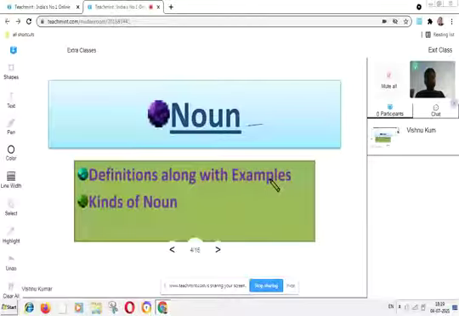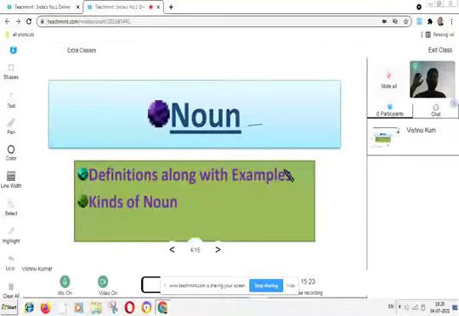The book from which you are studying is also a noun. The table on which your book is put is also an example of noun. The chair on which you are sitting is also a noun. Your name is also a noun. So all the things, non-living and living, which are present in our universe, are all nouns.